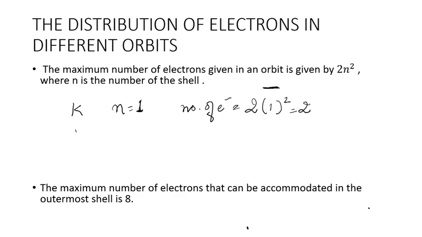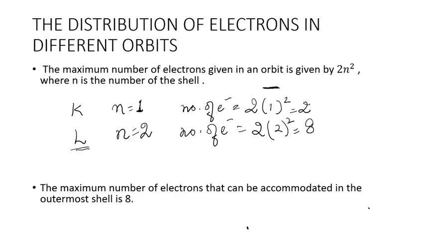If we take an example of the L shell, the value of n for the L shell is 2. Now, the number of electrons that the L shell can accommodate will be 2 into 2 square. That comes out to be 8. In this way, we can find out the number of electrons that can be accommodated in a particular shell.